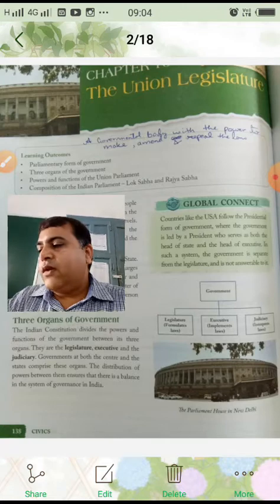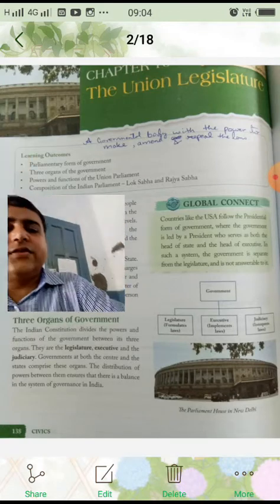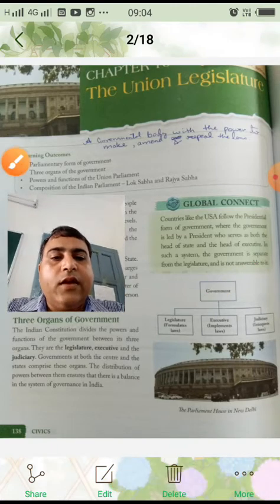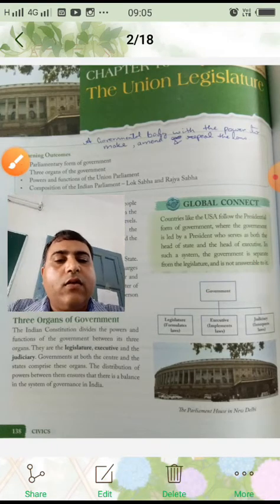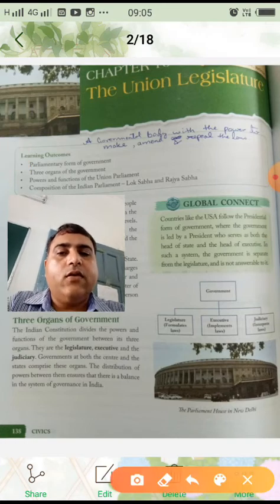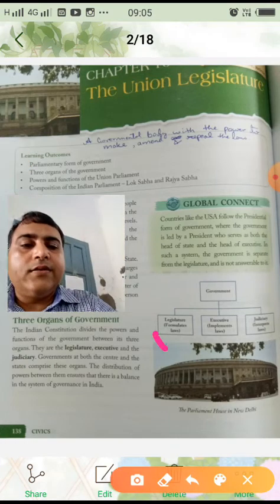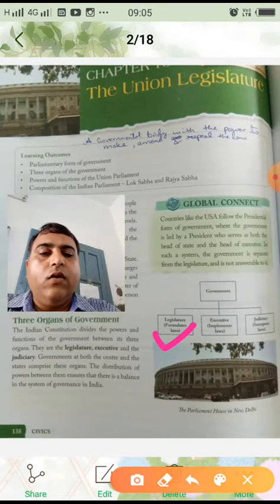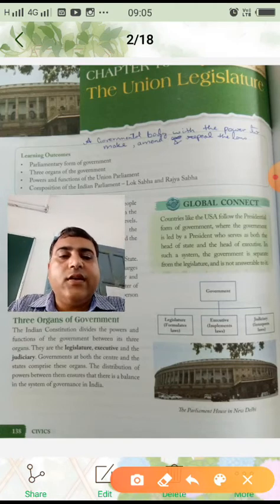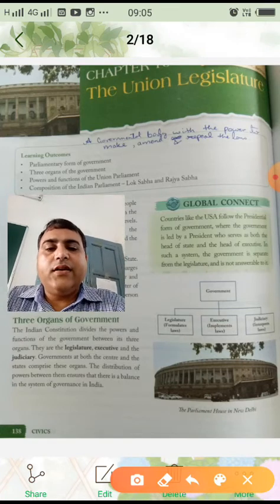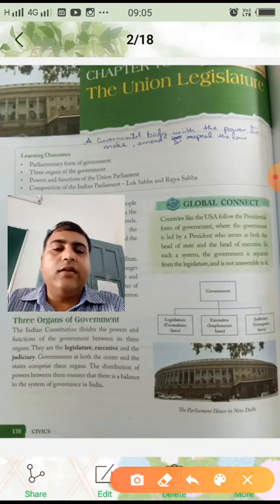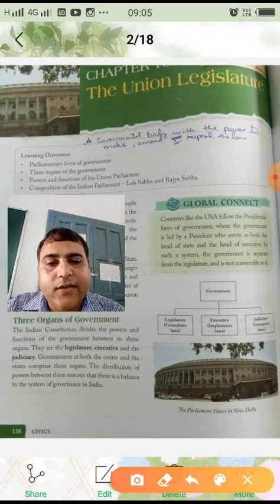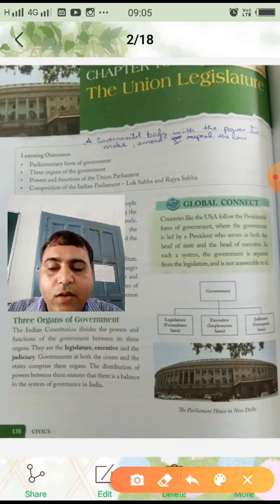Now you can see other side chart is given, this chart, this one. Yes, in this chart what is given? That government is there and there are three organs of government. And which are the three organs of government? It is legislature, executive and judiciary. And what are the functions of these three organs of government? Now as it is written, that legislature formulates the law, that all the laws which are there, that is formulated by the legislature.